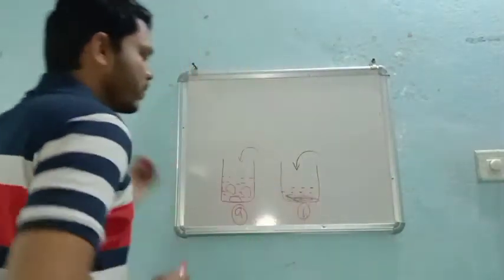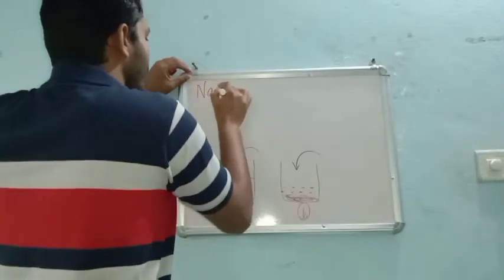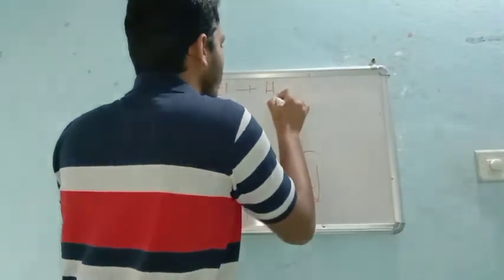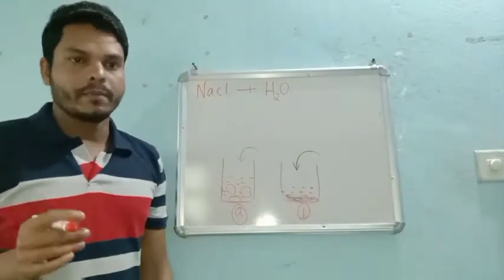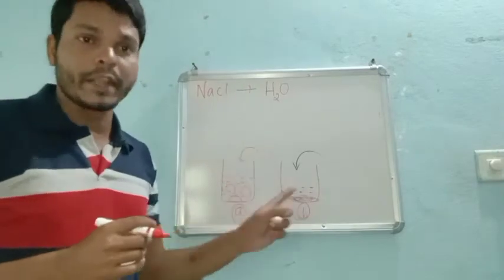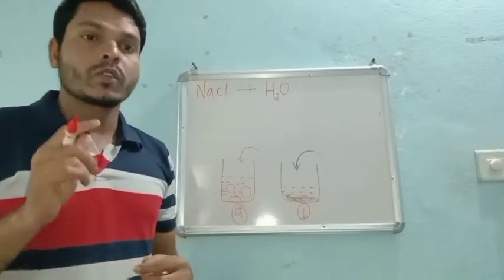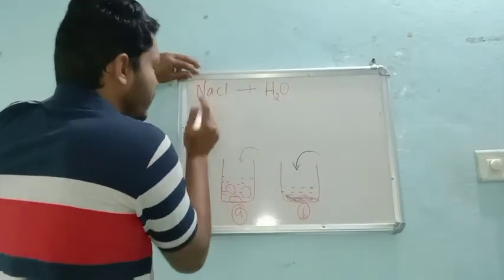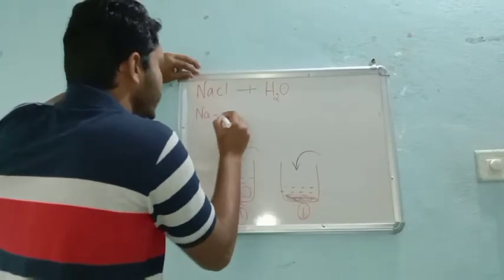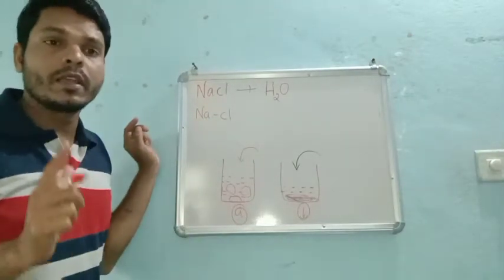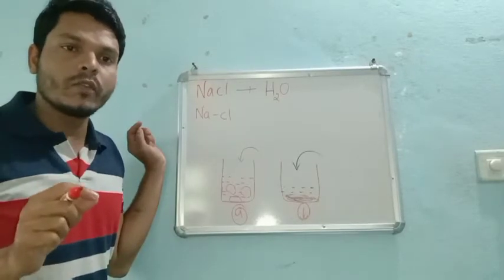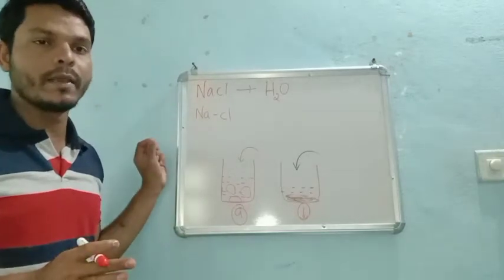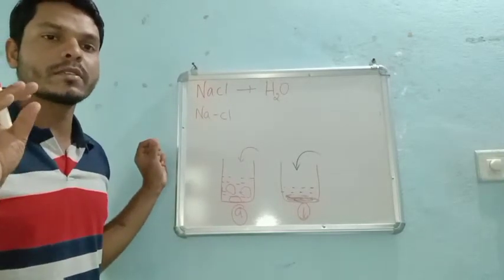Now salt is nothing but NaCl, and to that NaCl we are adding some amount of water. The old bond has to break and the new bond has to form. If I write this example with the bonds, it looks like this. Ionization is very important. Once you come to know how the bond breakage takes place between any two molecules, then almost 50% of the reaction is completed, right?